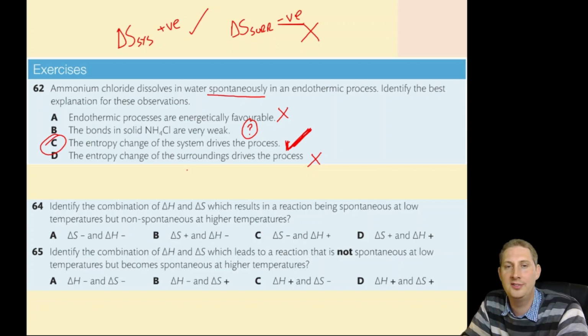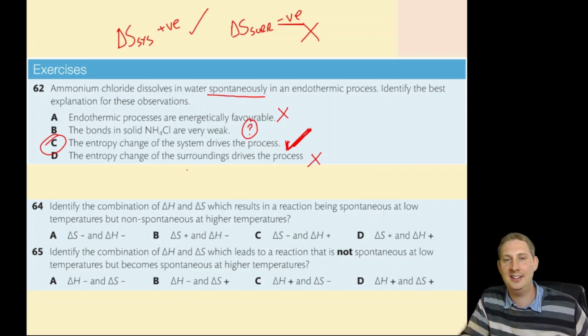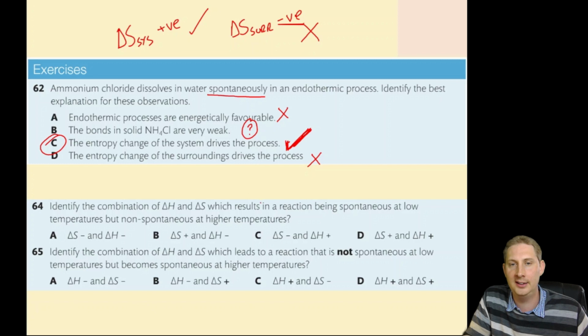Identify the combination of delta H and delta S which results in a reaction being spontaneous at low temperatures but non-spontaneous at high temperatures. Okay, well, let's think about the surroundings. At low temperatures, this is a big number, and at high temperatures, this is a small number.